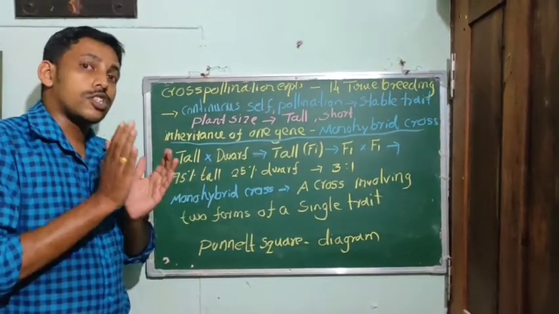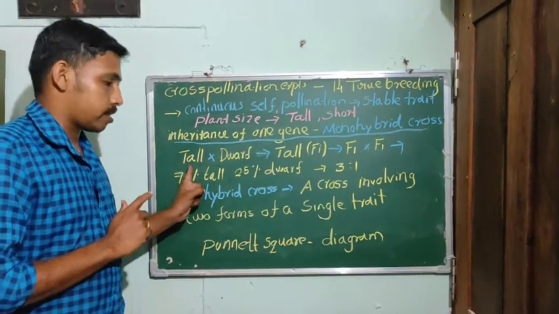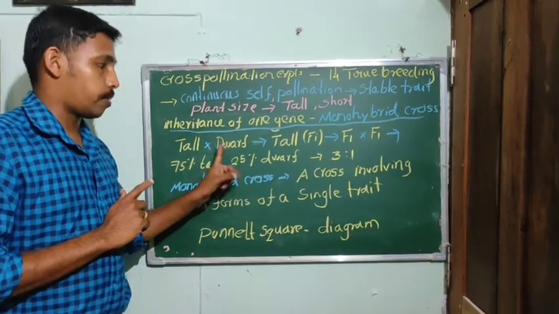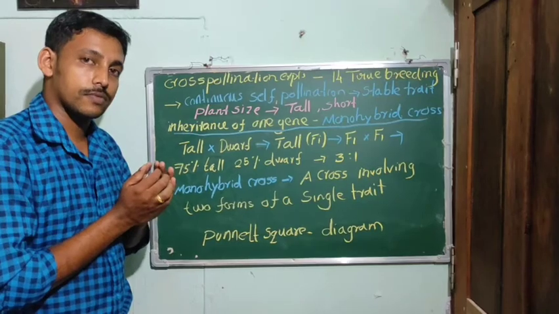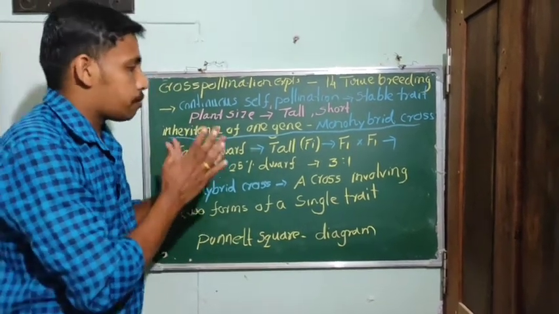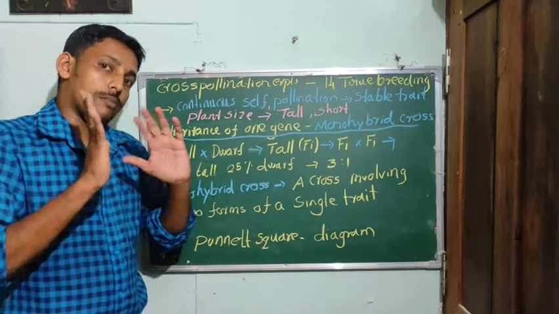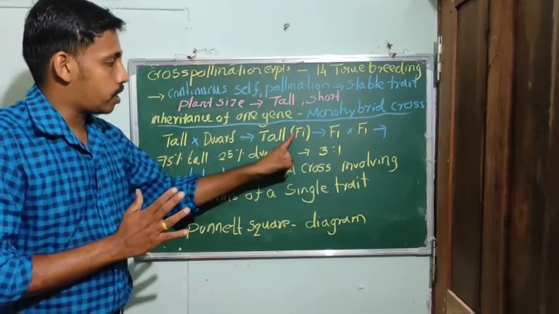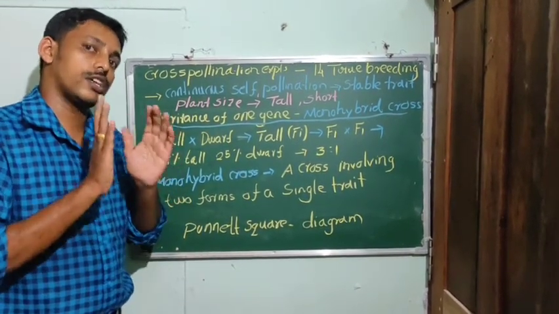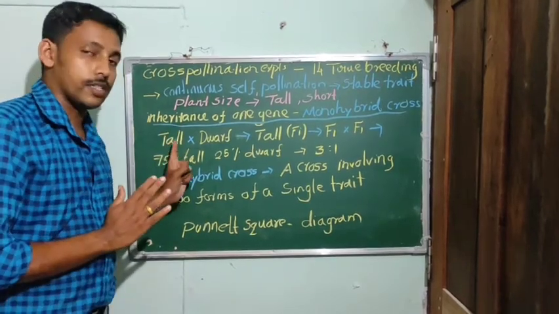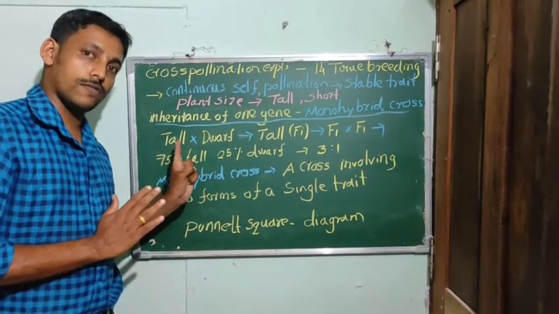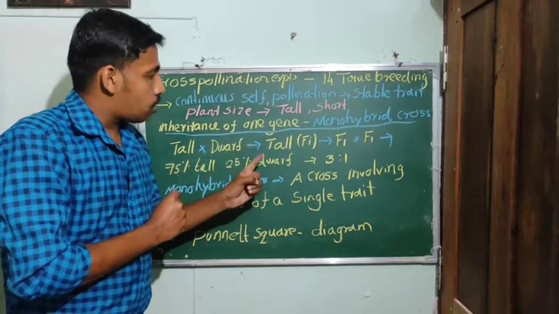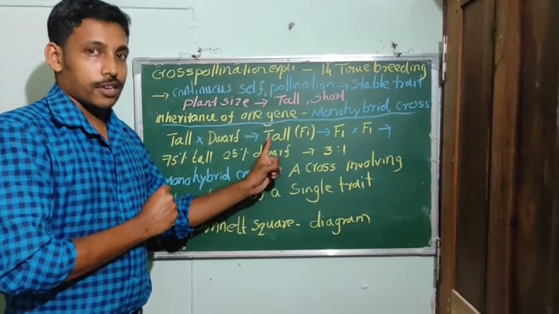In this cross, he crossed a true breeding tall plant with a true breeding dwarf plant. Then you get the progeny, which is known as the first filial generation or F1 generation. Both of these plants were pure breeding, true breeding. So he got all tall plants in the F1.